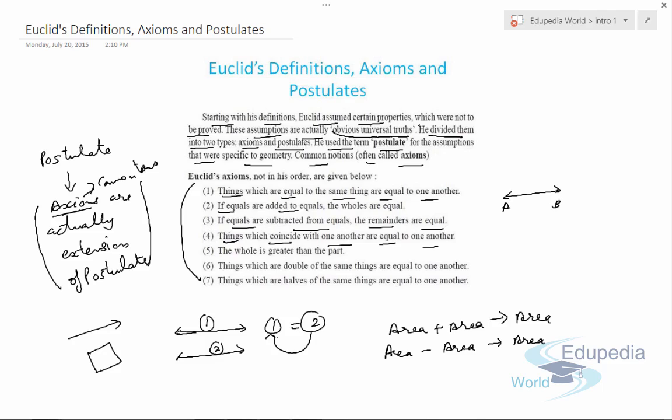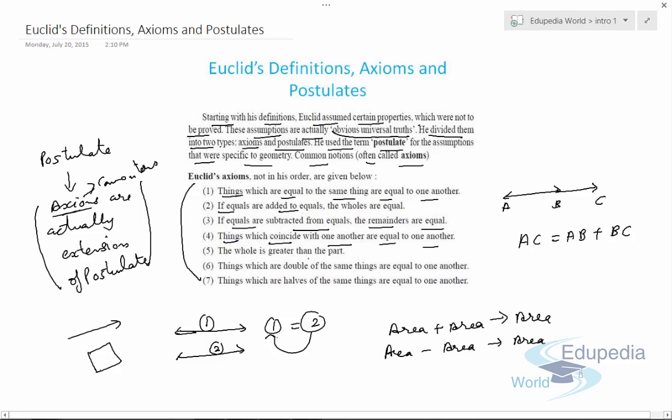Means if this is a line AB, and from here we draw another line to C, BC. Now these two lines are of equal distance. This means AC is equal to AB plus BC, means these lines coincide. So this is the meaning of coincide, that things which coincide with one another are equal to one another.